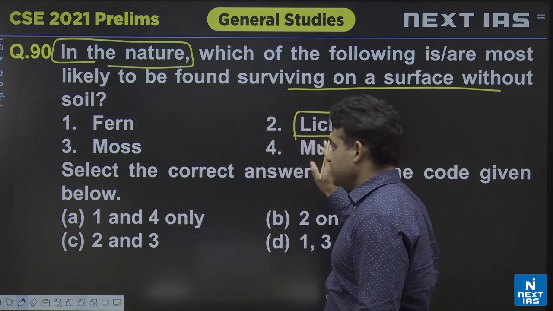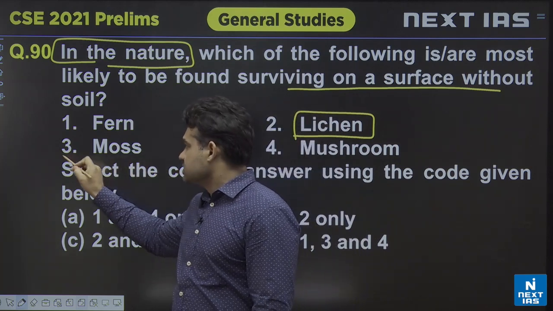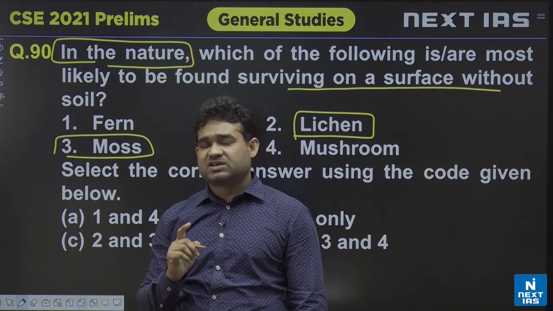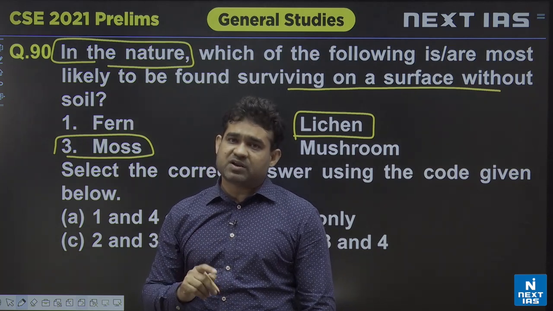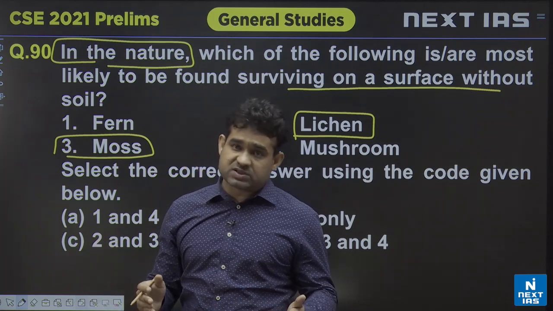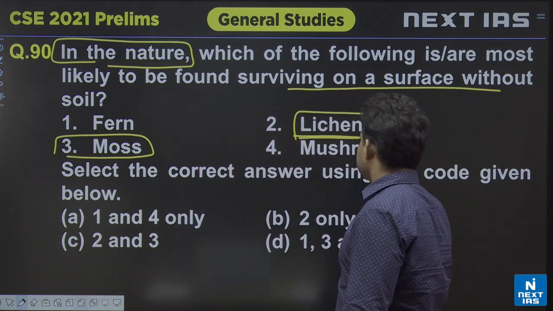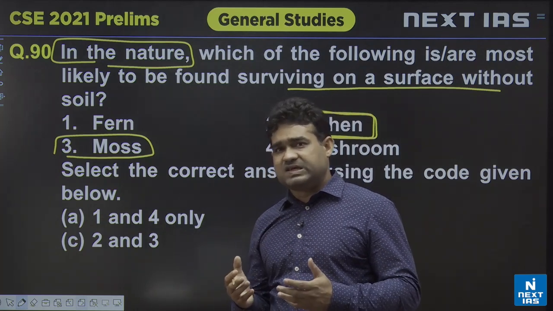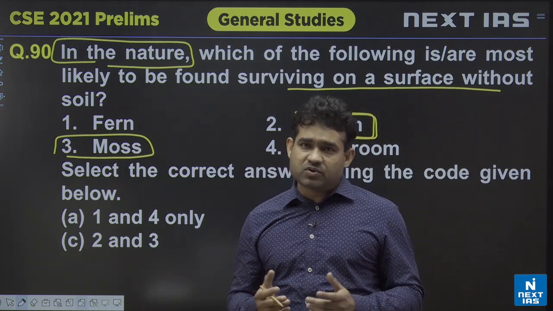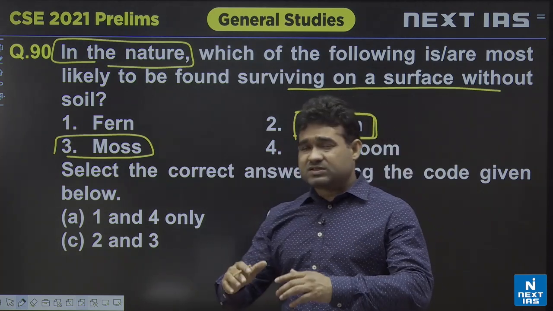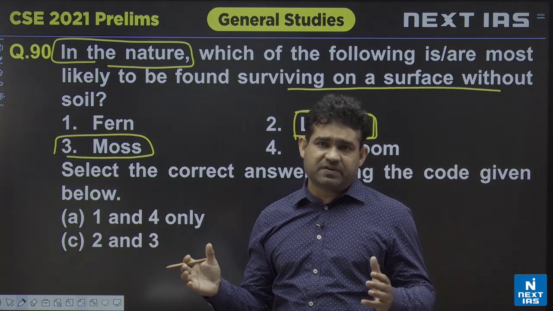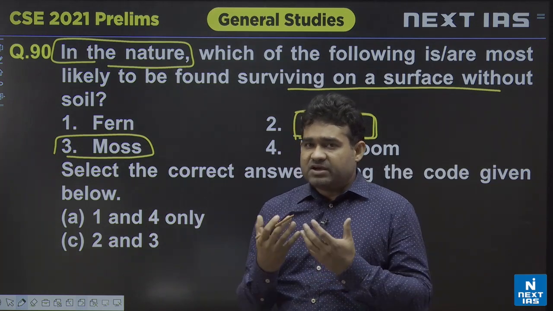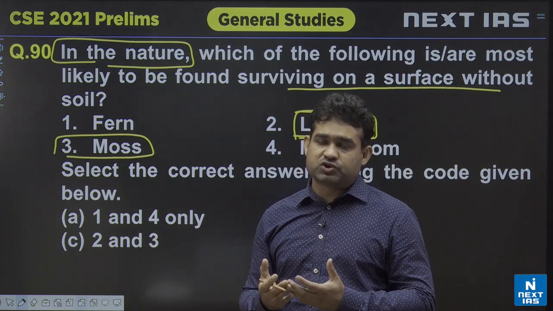So lichens are there, but some mosses, not all moss species but some, can also survive without soil. So some moss species also can survive without soil, and lichen also can survive without soil. If we go by the NCERT books, the conventional books, then the answer should be 2. And if there is a little more detailed coverage, the person who framed the question paper may have a relatively better grasp of those topics.